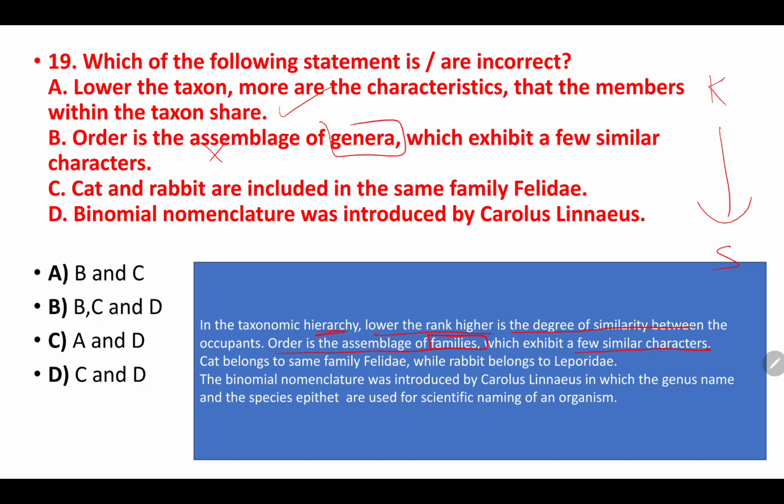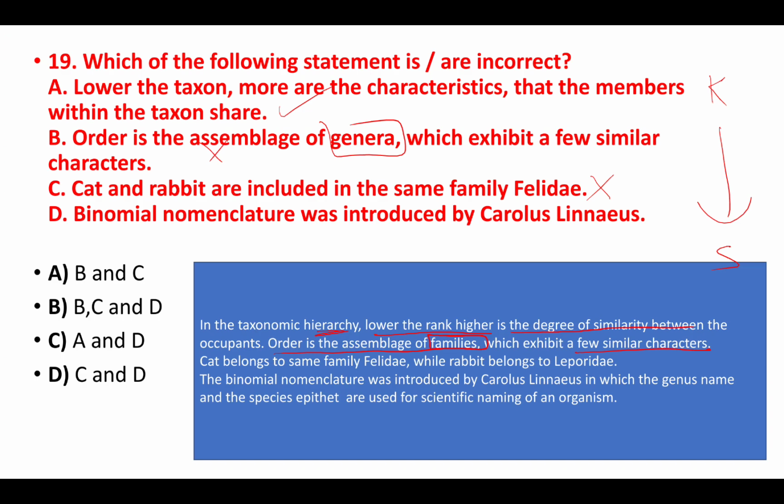Next, cat and rabbit are included in the same family, Felidae. No, this is false. Okay, cat is included in the Felidae family, right? But the rabbit is included in the Leporidae family.